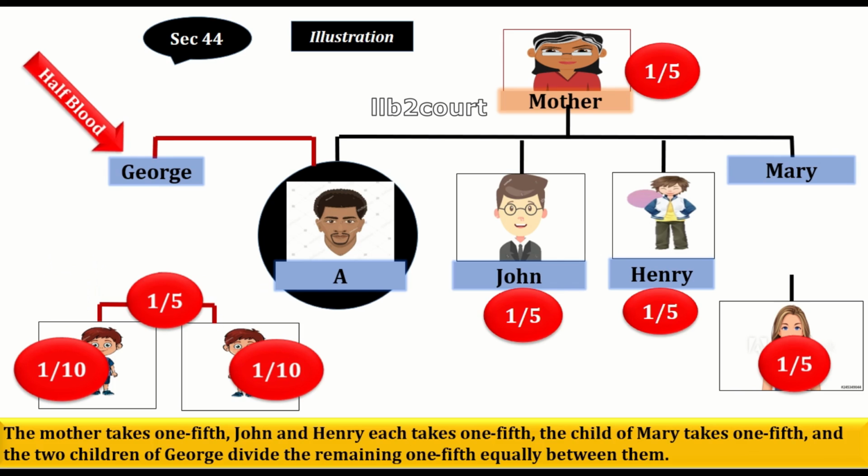Since George and Mary are no more, they are deceased brother and sister. So their children will share the property. Very simple and easy to understand. If you have any doubt, please do ask in the comment section.